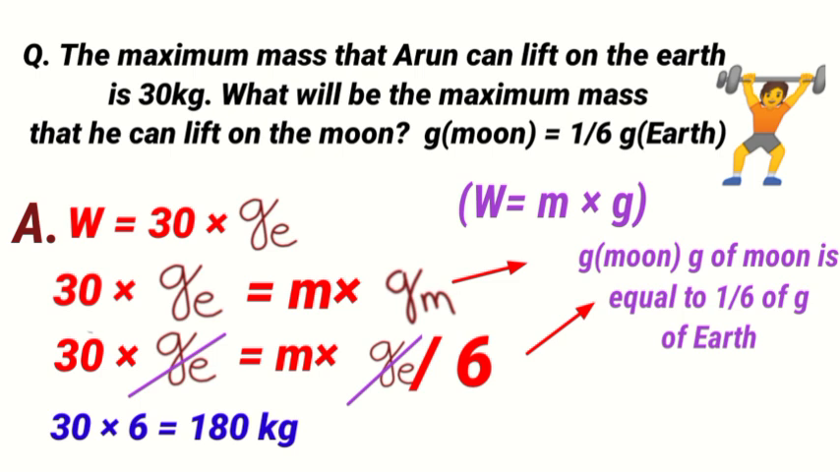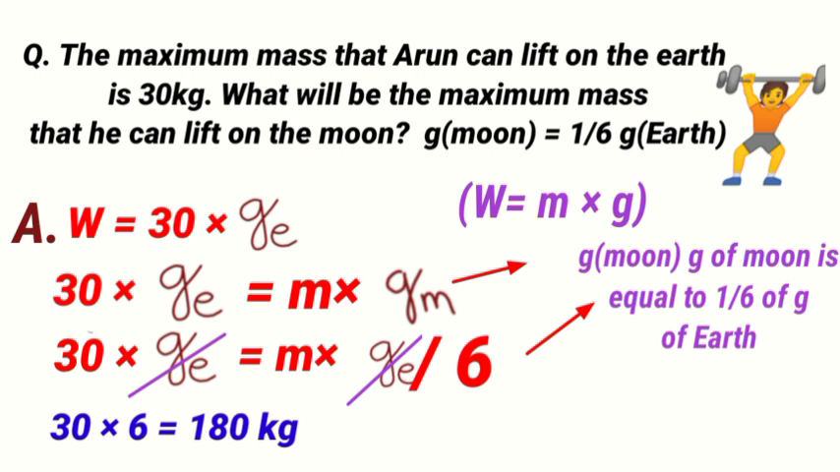Here GE is cancelled. Mass will be 30 into 6, that is equal to 180 kg. So on Moon, Arun can lift the maximum mass of 180 kilograms. So the maximum mass that Arun can lift on the Moon is 180 kilograms.